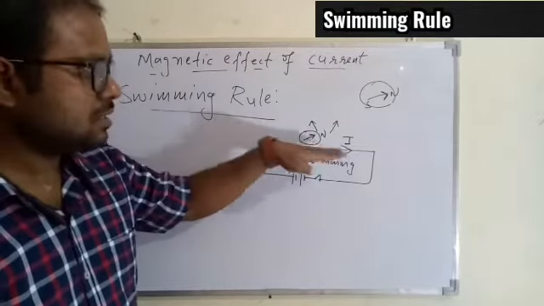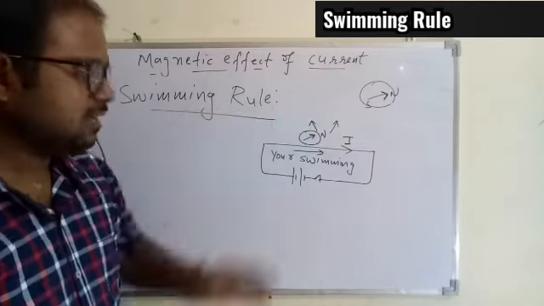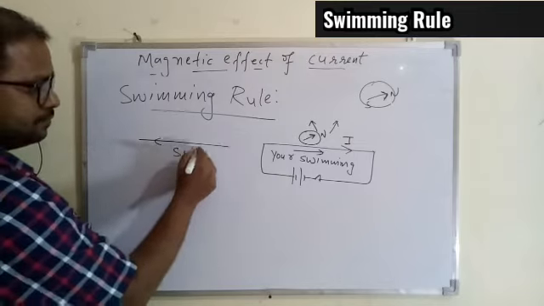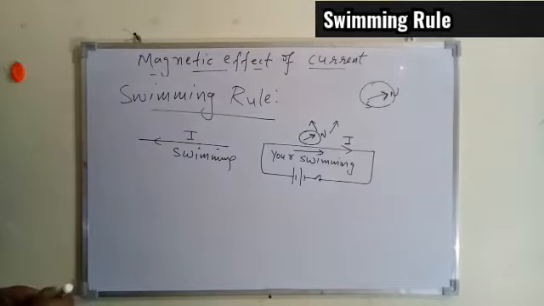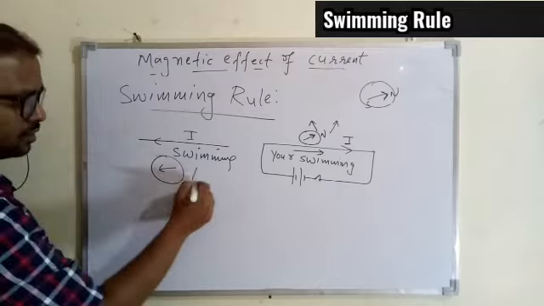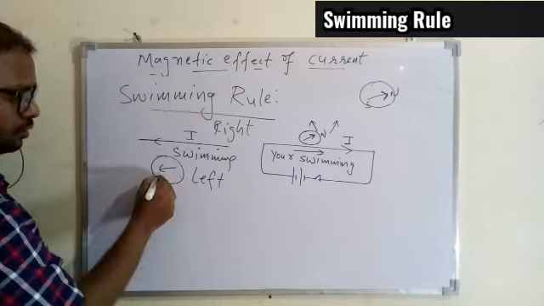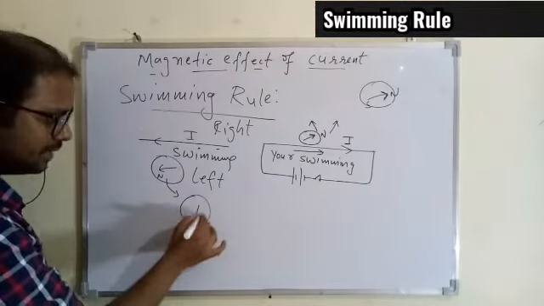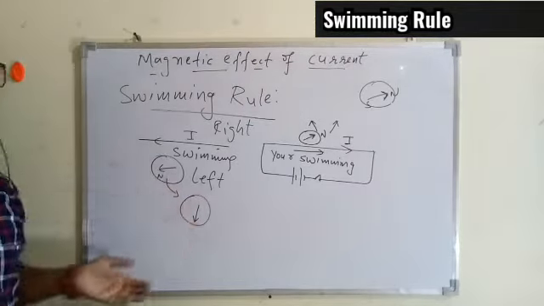So if you are swimming in this direction, the north pole of this magnet or the needle of this compass will deflect towards this side. If you believe that you are swimming in this direction, and that is the direction of the electric current, then you know your left hand side will be where? This side. So this is your left and this is your right. So this north pole will deflect towards left only. So overall this needle will be deflecting like this, so towards left. So that is the simple rule we have.